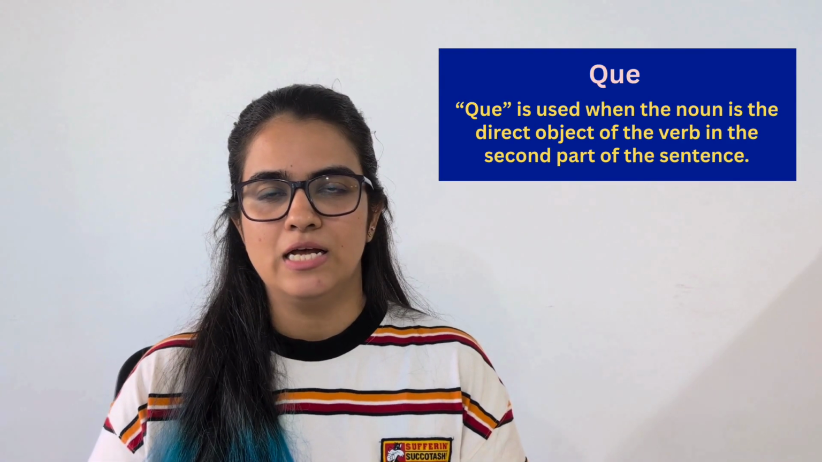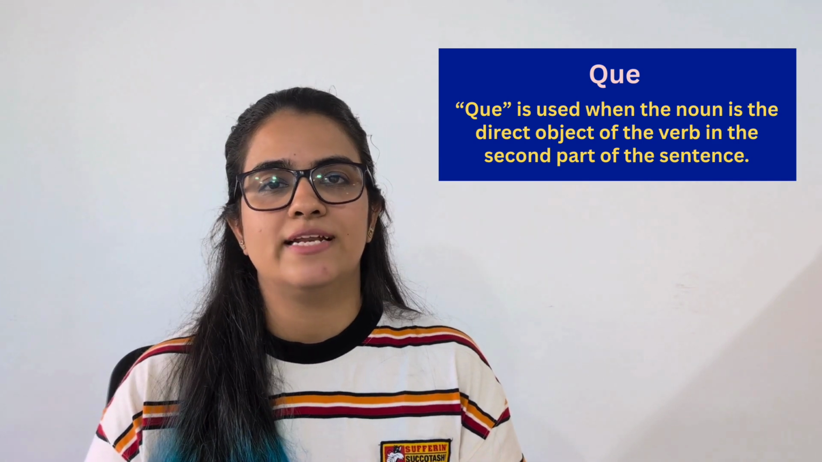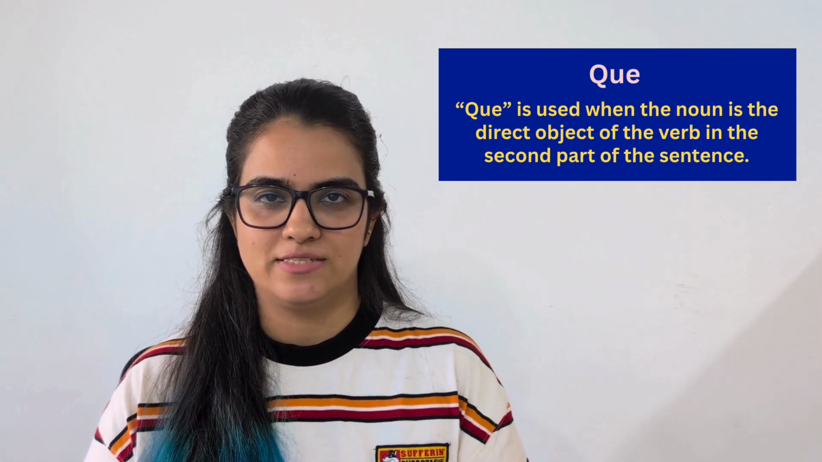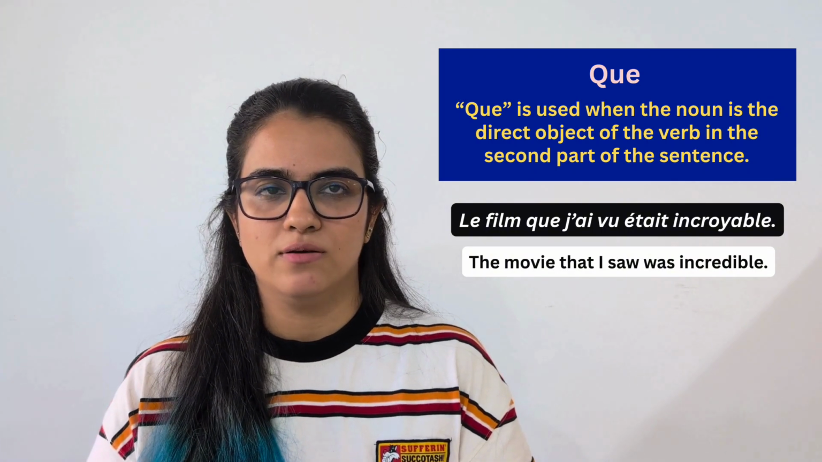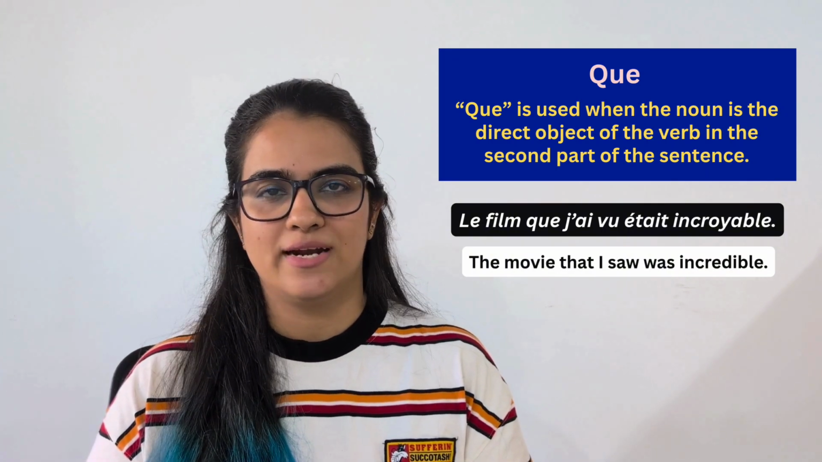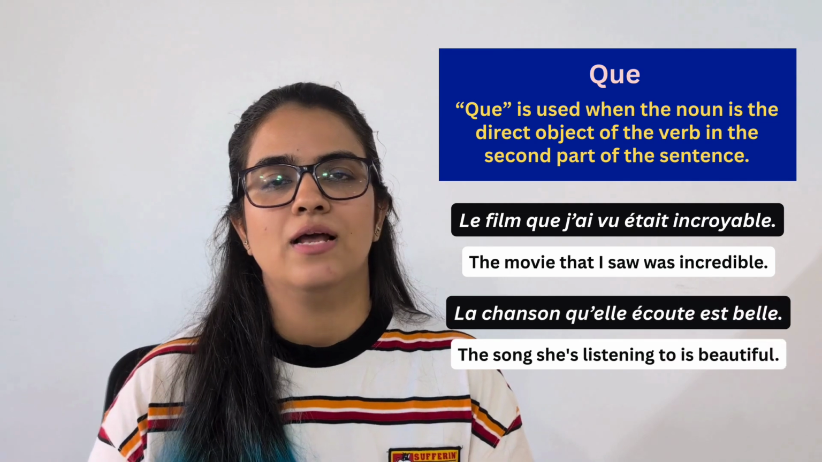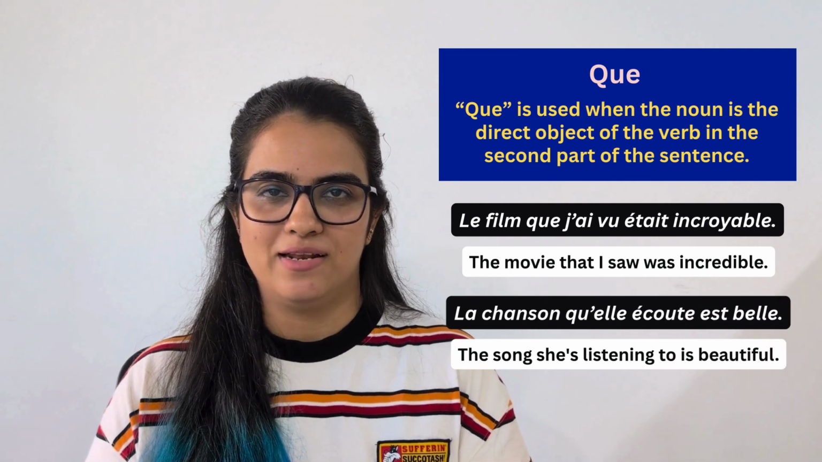Next is que. Que is used when the noun is the direct object in the second part of the sentence. For example, le film que j'ai vu était incroyable. The film that I watched was incredible. La chanson qu'elle écoute est belle.